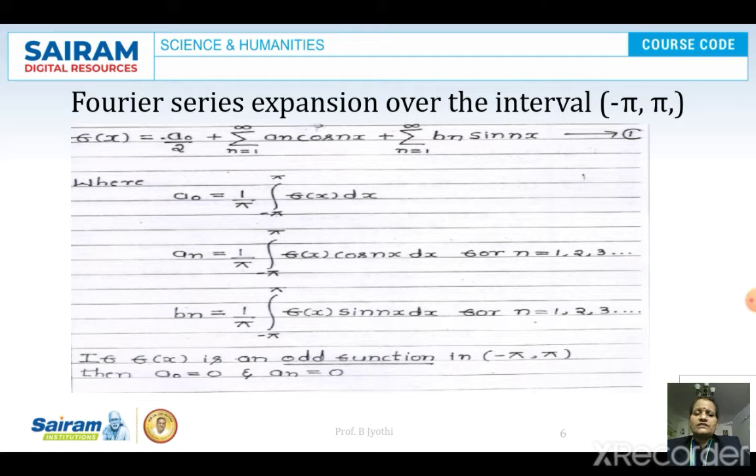For minus pi to plus pi, the f of x series is given by a0 by 2 plus sigma a n cos nx plus sigma b n sin nx.